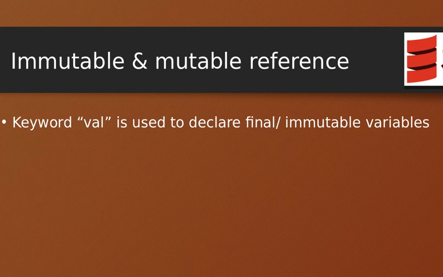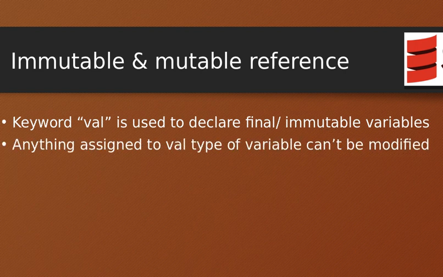Consider a situation where you have a string s equals my name Saurabh. Over the complete execution of this application, you don't want s to be reinitialized. You don't want the value that s points to to be modified. Then you can define it by using the val keyword.